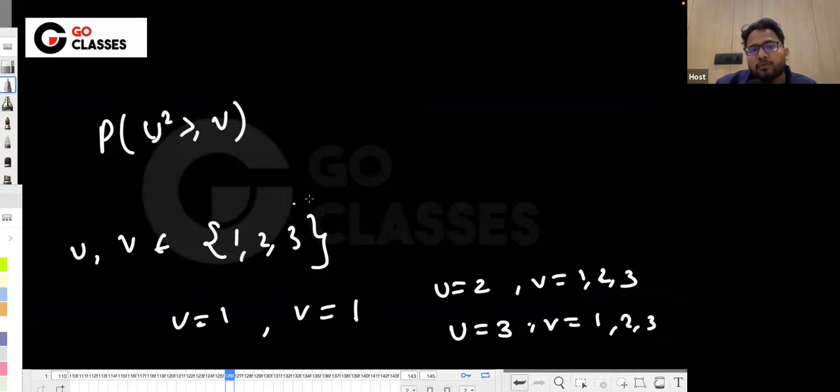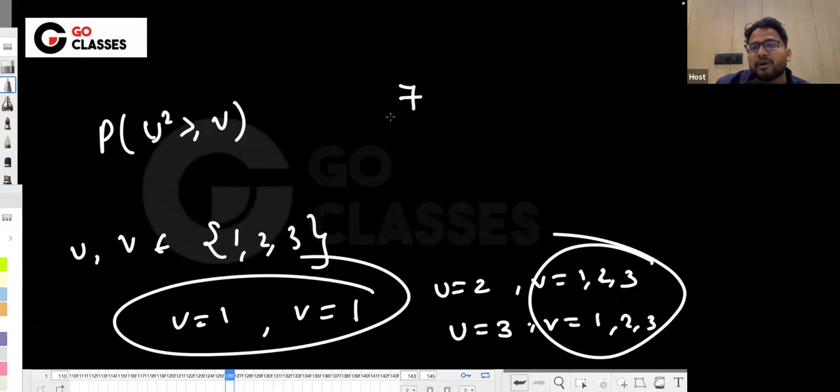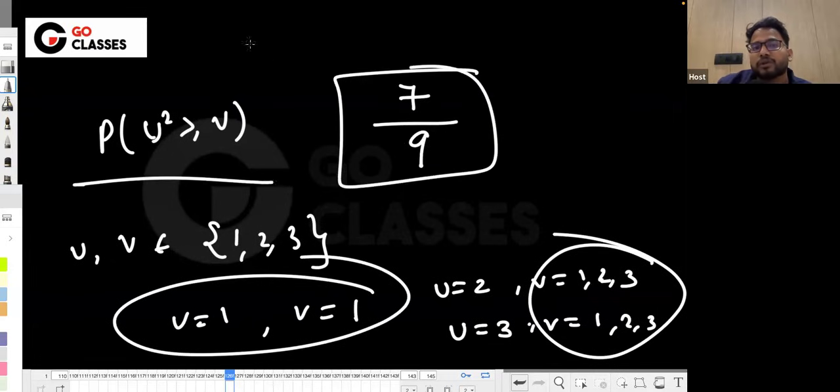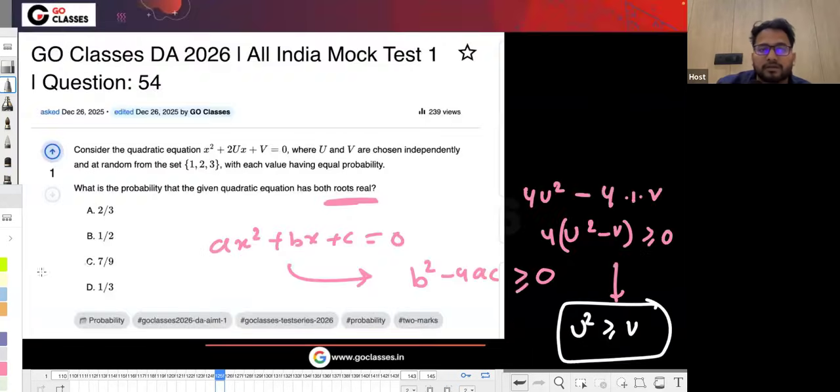So out of all possible 9 pairs of u and v, right, 1 plus 3 plus 3, that is 7 pairs. So you can say 7 are favorable out of 9. So which means 7 by 9 is the probability that u² will be greater than or equal to b, which means the roots will be real. So 7 by 9 is the correct answer.